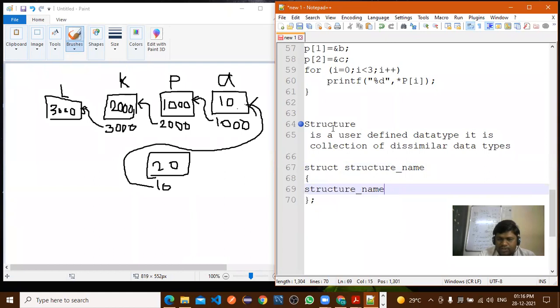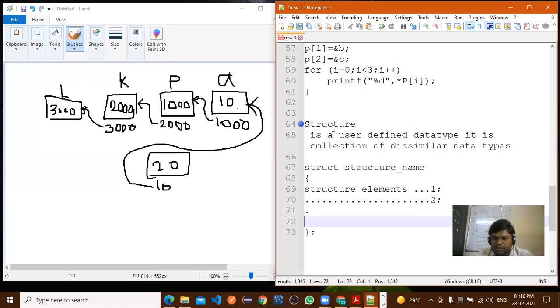Structure elements, with one semicolon. Similarly, two. Multiple elements with different data types we are considering, right?